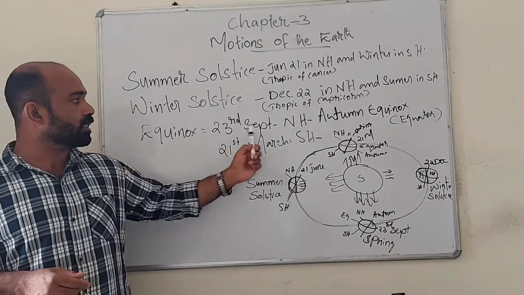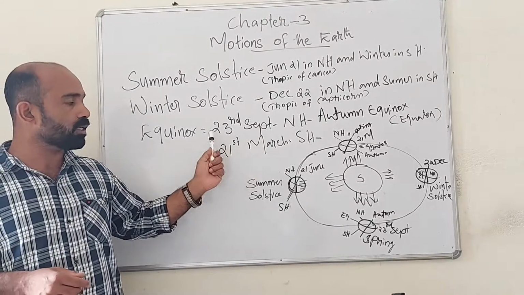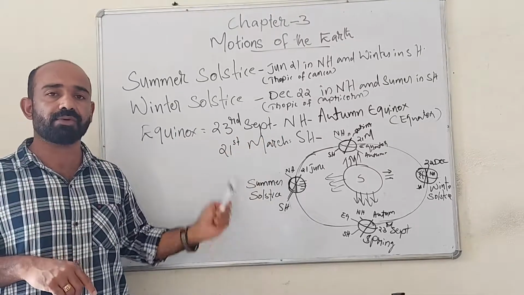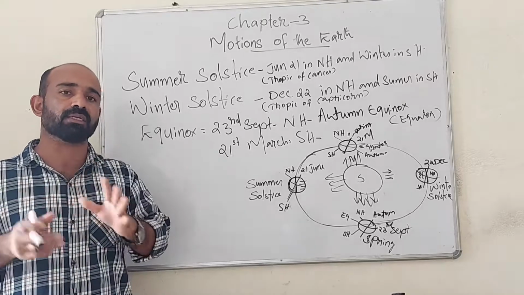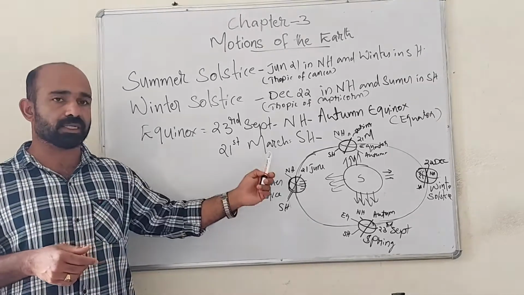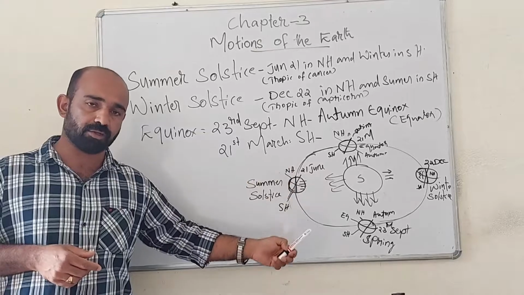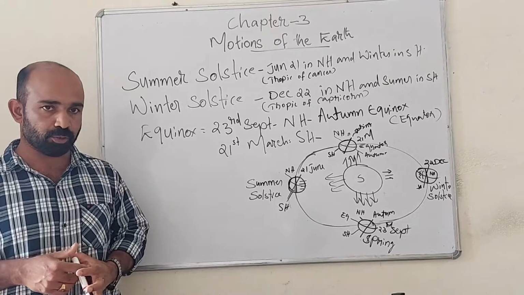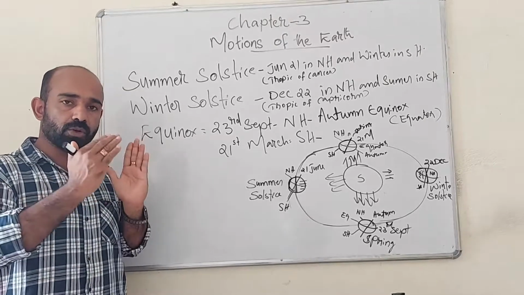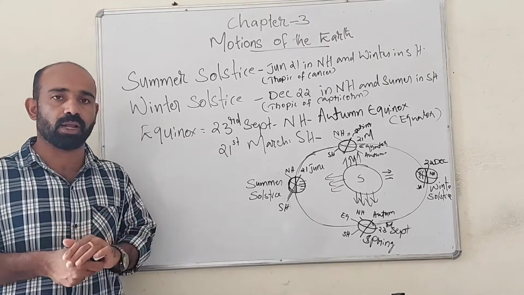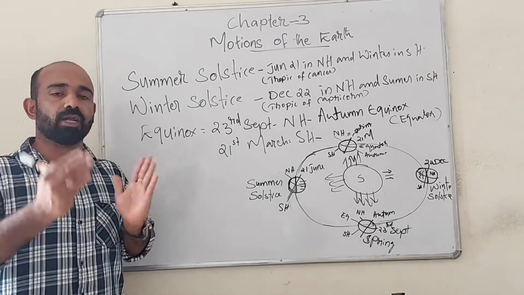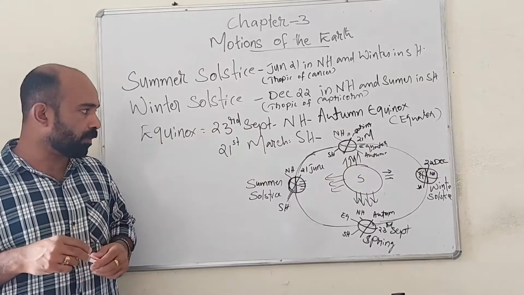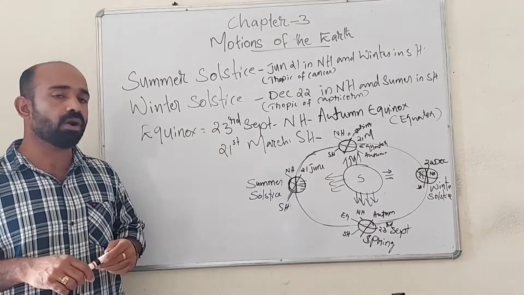And equinox, 23rd September and 21st March. 23rd September is the autumn equinox in the northern hemisphere, and on the same day it will be spring equinox in the southern hemisphere, and 21st March is the autumn equinox in the southern hemisphere, and the same day it is spring equinox in the northern hemisphere. This happens because on these 2 days, sunlight is falling over the equator region, and so in the northern and southern hemisphere almost equal day and night will be there. That's why these 2 days are called equinox.